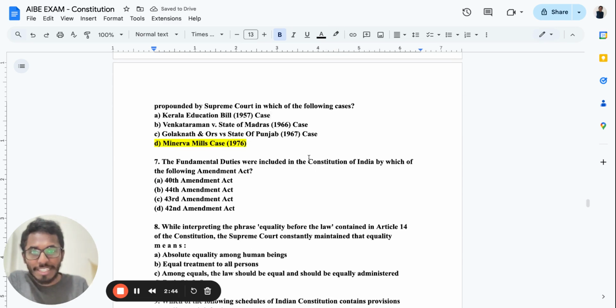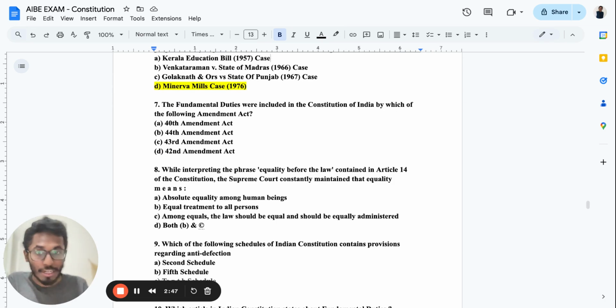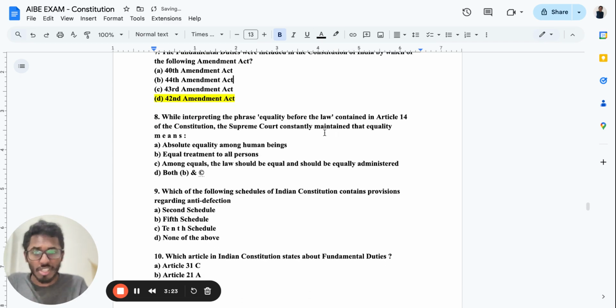The fundamental duties were introduced in the Constitution of India by which of the following Amendment Acts? Fundamental duties. I said previously, in the part 1 video, if you watched, this is the part 2 video, but in the part 1 video I have clearly explained this. Just go to your bare act and observe where the fundamental duties are coming in your index page. There, if you go to the respective article footnote, you'll be able to figure out this particular answer. I already taught you in the previous video how to figure out the footnotes. If you have not watched it, please do watch that video once. You'll get clarity. The answer is the 42nd Amendment, the mini constitution. Just learn this question by heart, along with the bare act. It's more than enough.